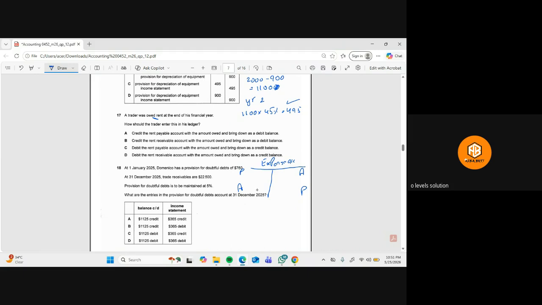No, it should bring down the balance on the credit side. Okay, so this is not right. It means credit the rent receivable account with the amount owed and bring down a balance as a debit balance.